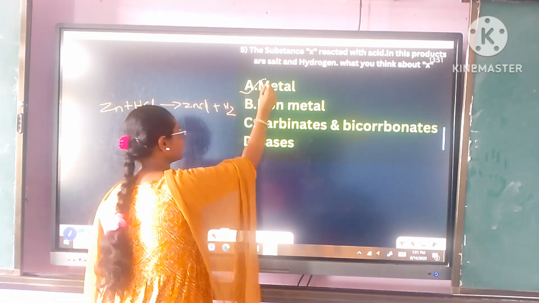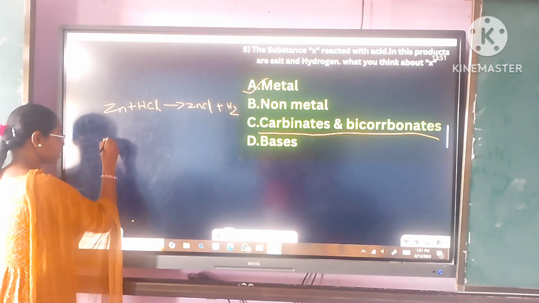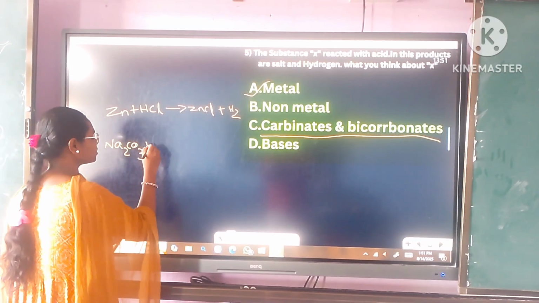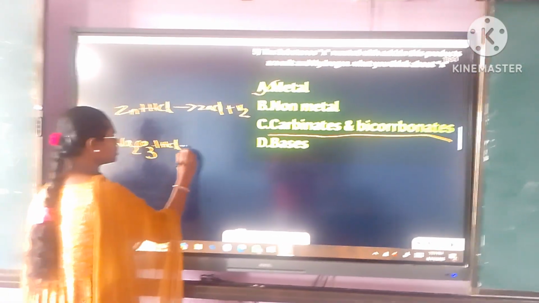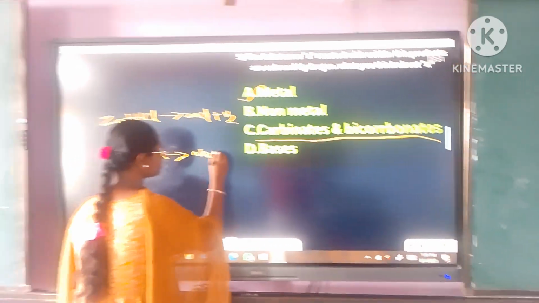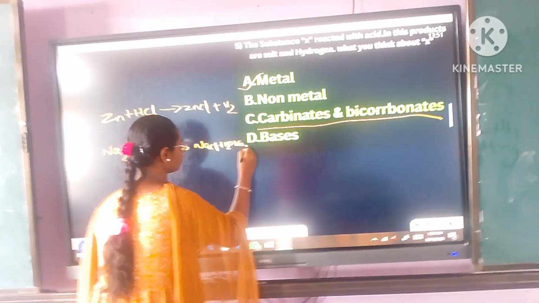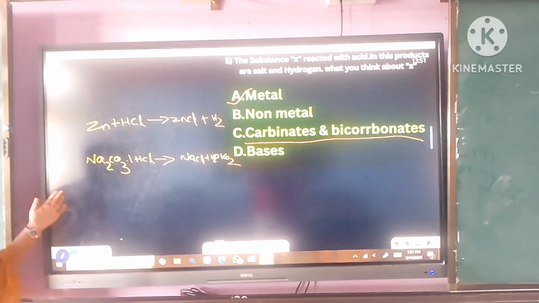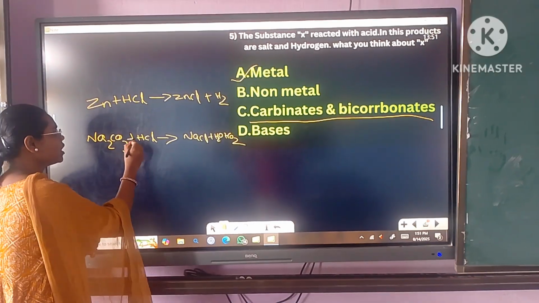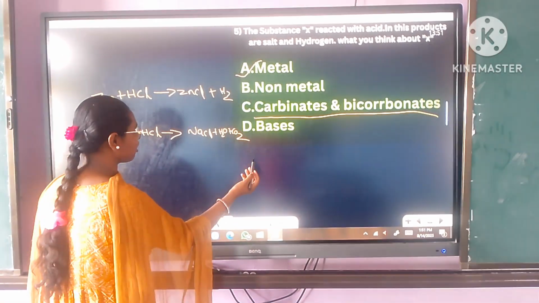So it is not carbonates and bicarbonates. Na2CO3 is a carbonate. When carbonate reacts with acid, it gives rise to sodium chloride plus water plus carbon dioxide.